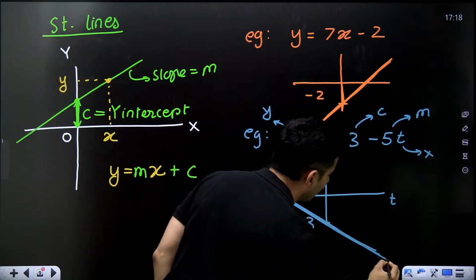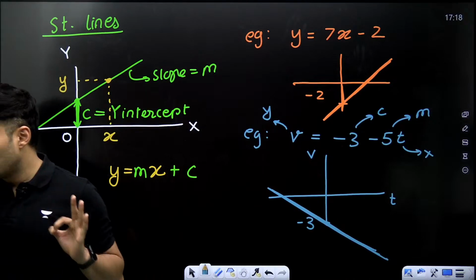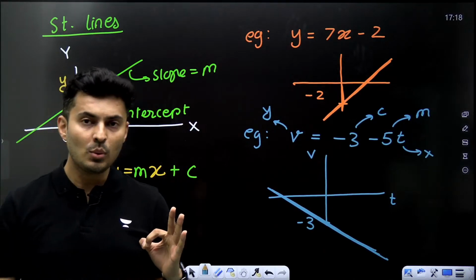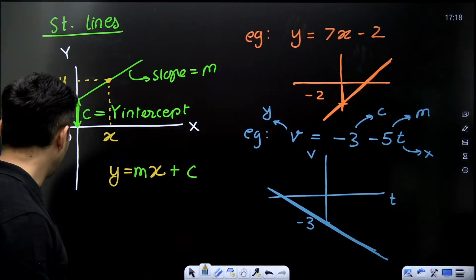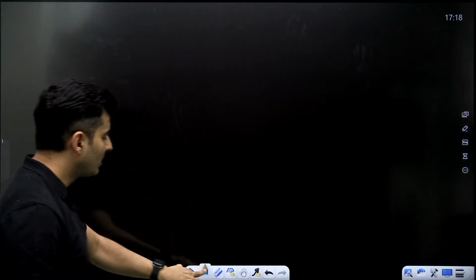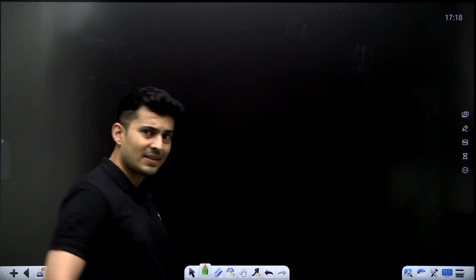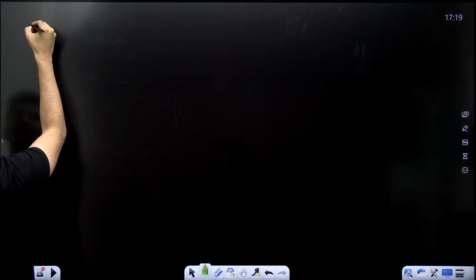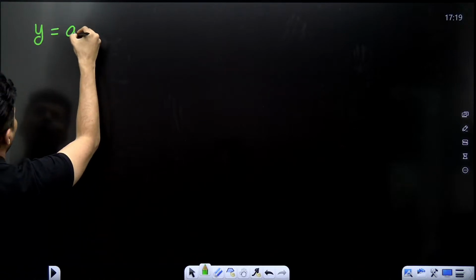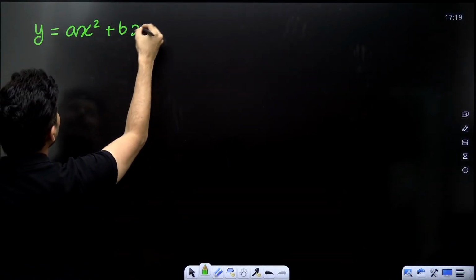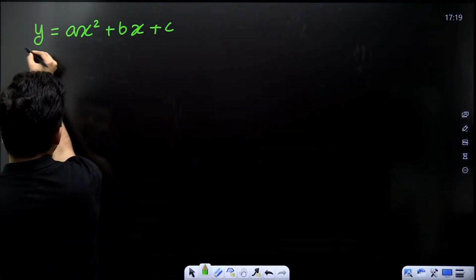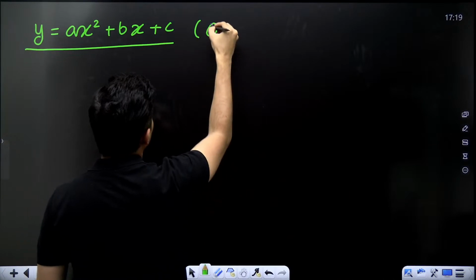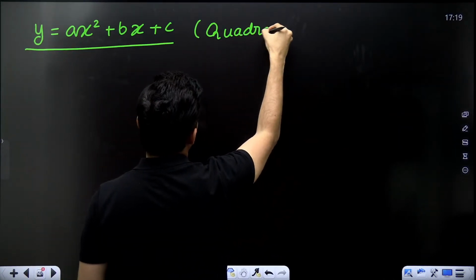Is that clear, my dear warriors? Understood or clear? Crystal clear? So any equation you get, now you know how the graph will look like. 100%. Very nice. Now that we have spoken about a straight line, let us talk about the next one, and that is basically imagine y is equal to ax square plus bx plus c. What kind of equation is this? Come on, my dear warriors, this is nothing but a quadratic equation.